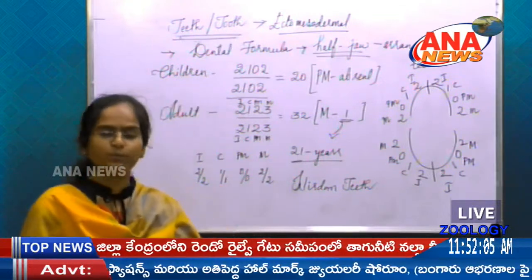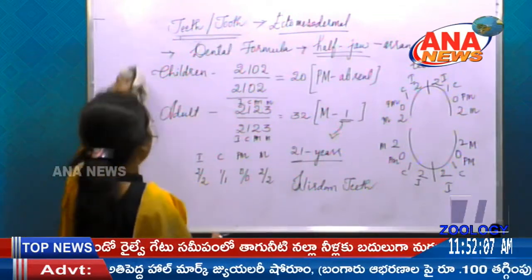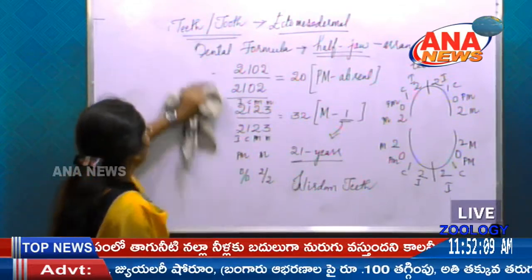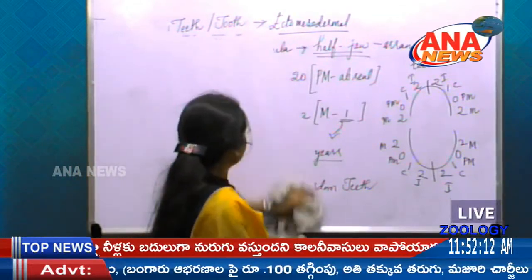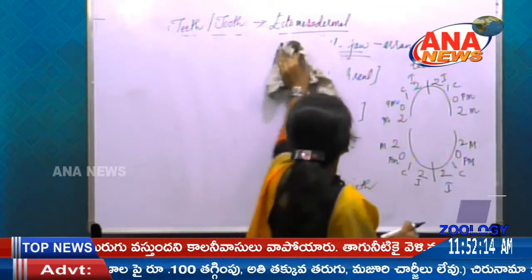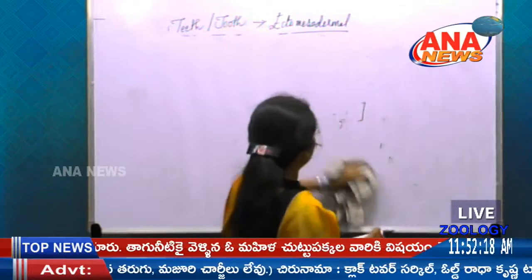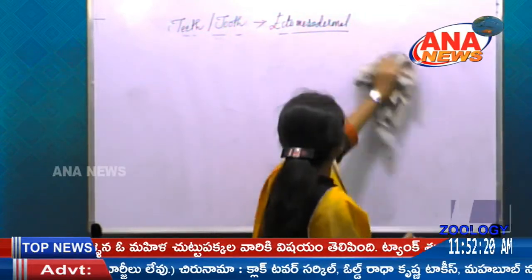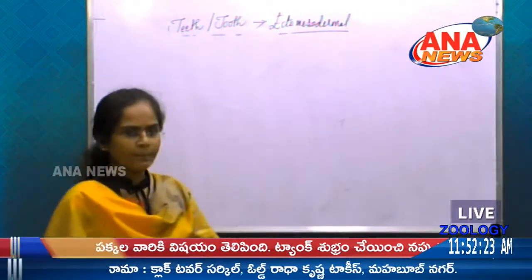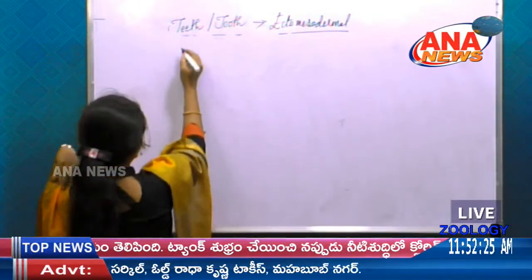So structure of tooth is very important here. So basically the tooth can be divided into 3 parts. So the 3 parts are